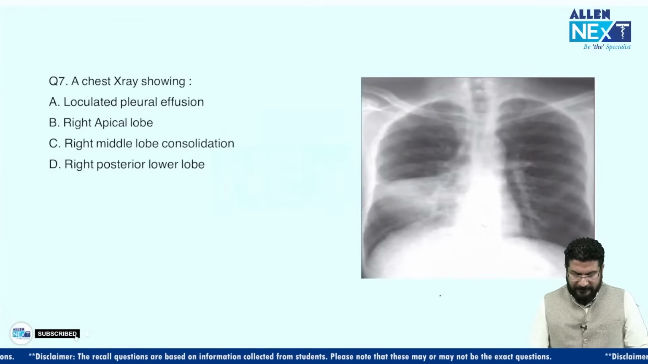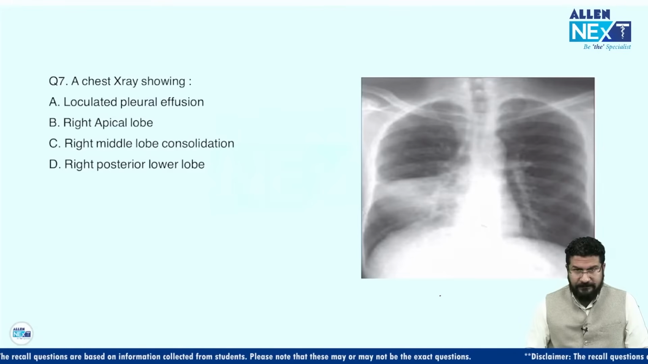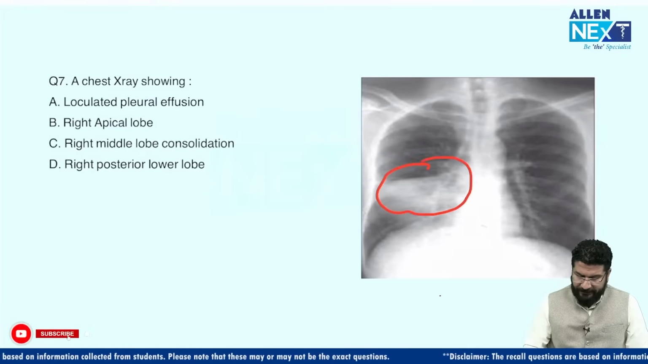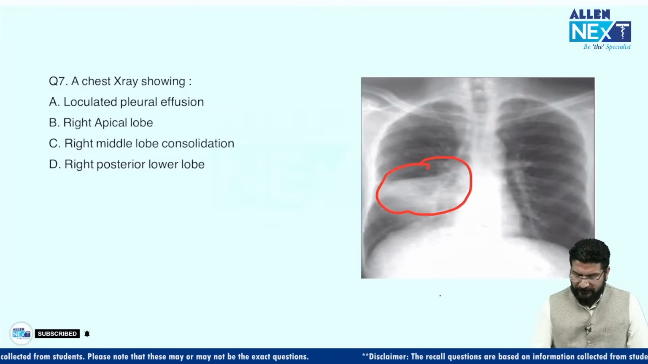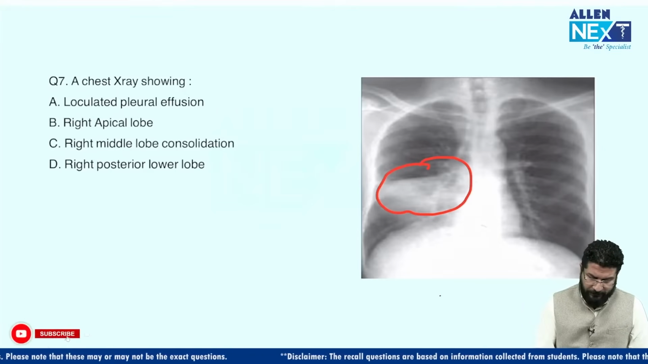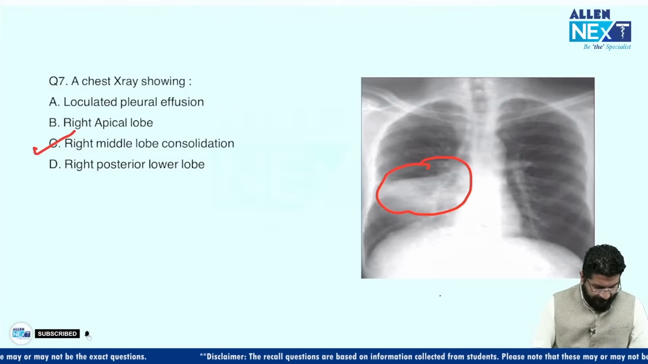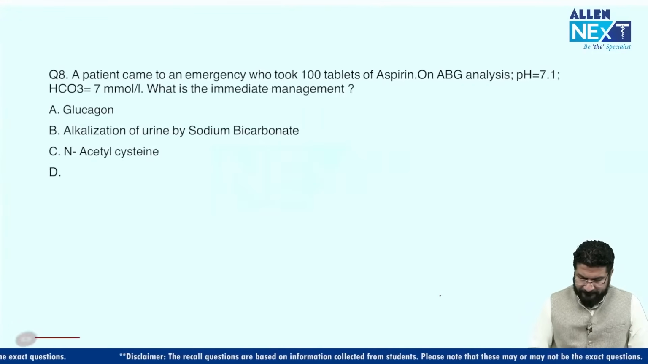This X-ray was given. So in this X-ray, what you can clearly see on the right side is a consolidation. So this is a right middle lobe consolidation. This was an easy question for you. Most of you have marked this question correct. Coming to the next one.